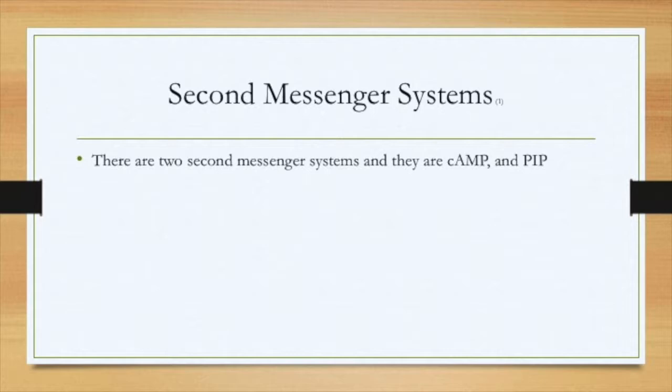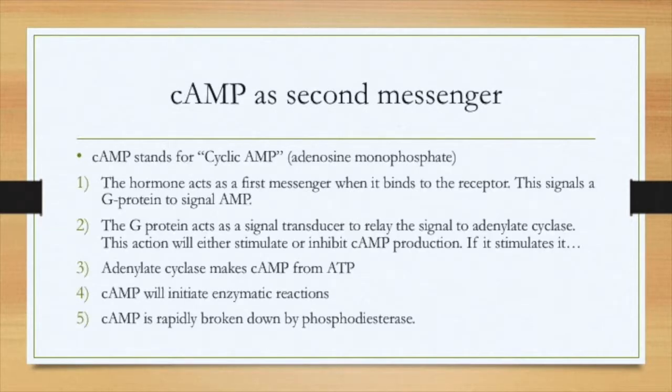Second messenger systems. There are two second messenger systems, and they are cAMP and PIP. cAMP as a second messenger. cAMP stands for cyclic AMP. The hormone acts as first messenger when it binds to the receptor. This signals a G protein. The G protein acts as a signal transducer to relay the signal to adenylate cyclase. This action will either stimulate or inhibit cAMP production. If it stimulates it, then adenylate cyclase will make cAMP from ATP. cAMP will initiate enzymatic reactions, and cAMP is rapidly broken down by